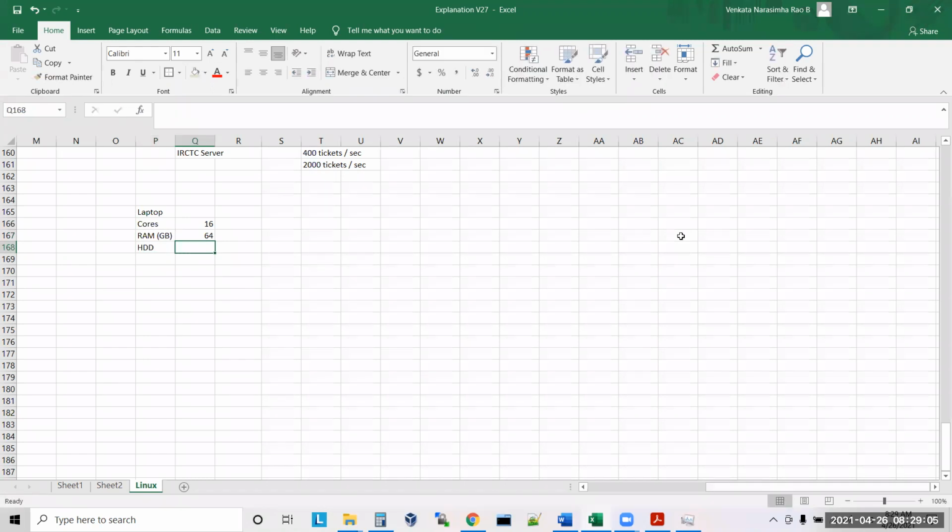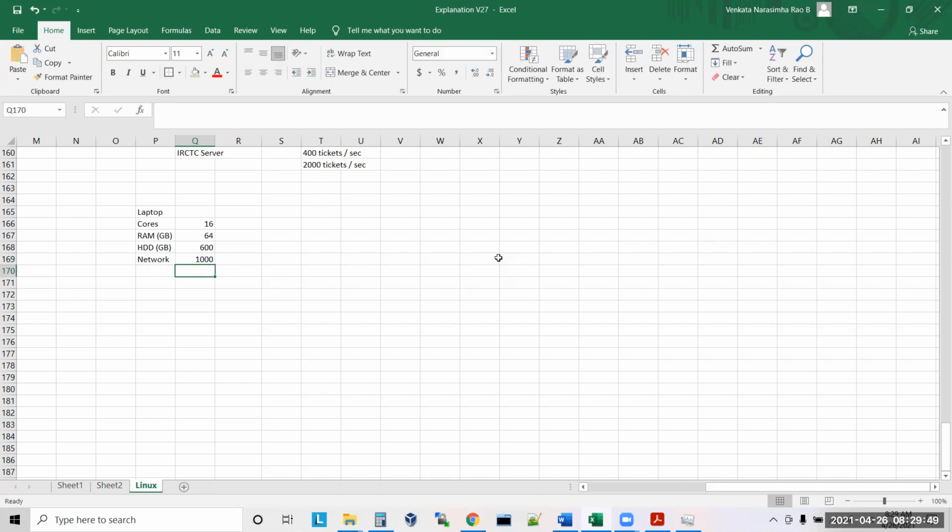And when it comes to hard disk, I have 1 TB. 1 TB means how much? It's not 1024, so around 900 GB free space is available. In that 900, I have given 250 GB for the OS, so the remaining is around 600 GB available for me, sir. Now the network: if you see my network, it is 1000 MB per second. This is the laptop I have, sir.